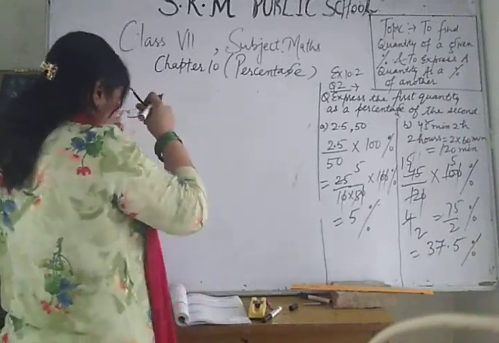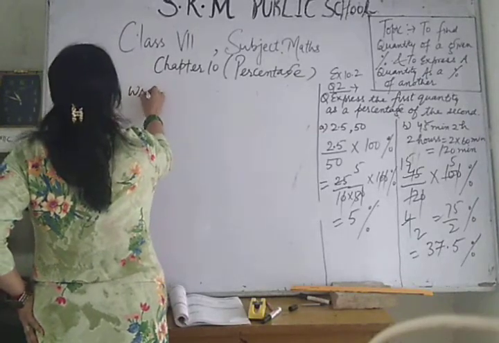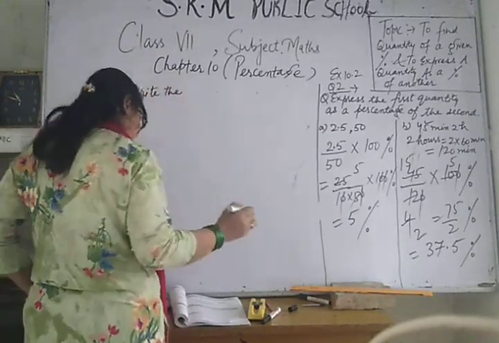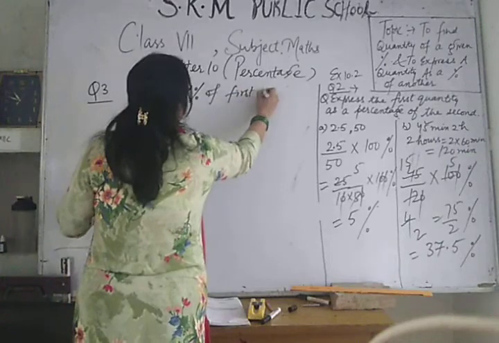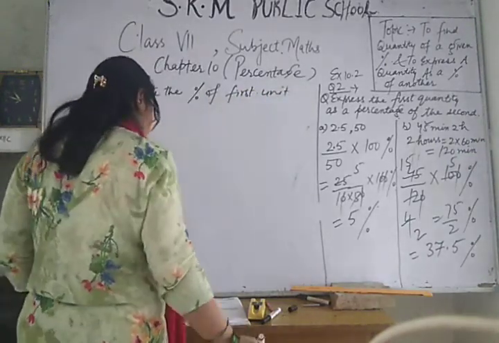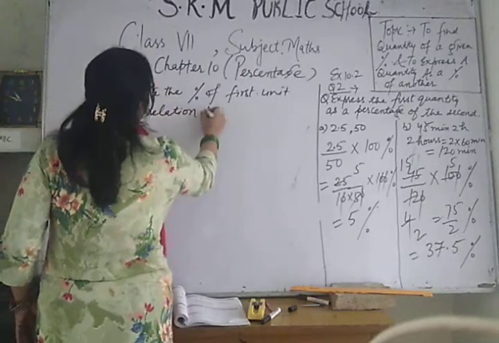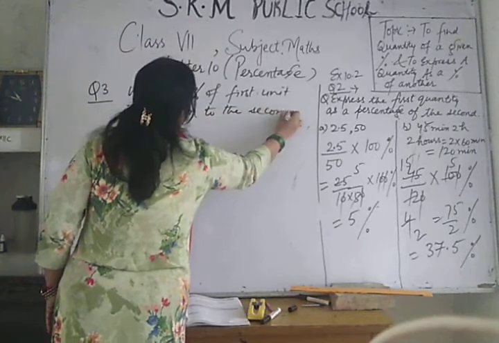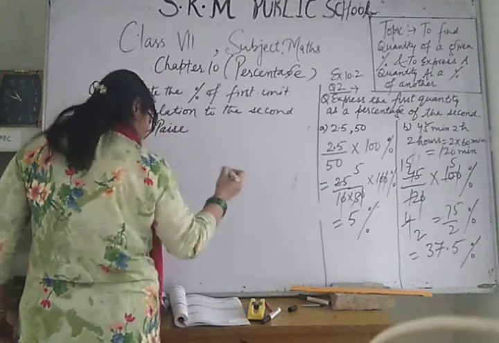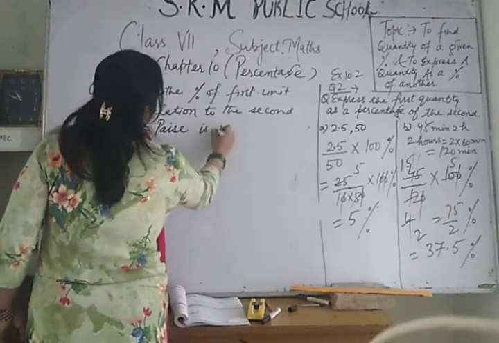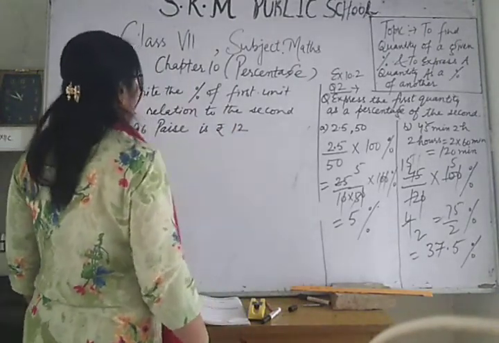Now let's come to the third question. Question number 3. Write the percentage of first unit in relation to the second. So the question is here, 96 paise is ₹12. Okay, we will write the percentage.